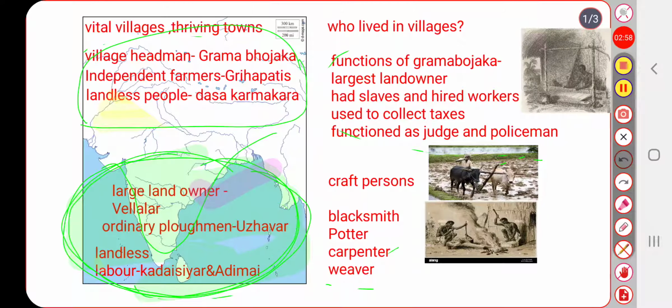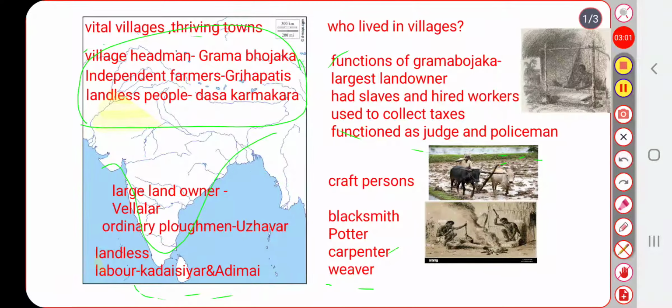What is the difference between slaves and hired workers? Slaves generally work for their masters. They could not expect money from masters, because only if the masters liked would they give money to the slaves. Otherwise, they would not give to them. Hired workers were different from slaves. Hired workers work for money. They get money from their owners. This is the difference between slaves and hired workers.